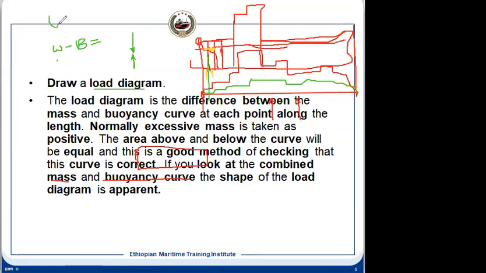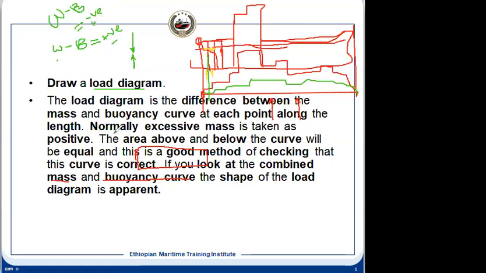The W can be, like if W is more than the B, then it will be a positive value. But whereas if W is less than B, then what will happen? You will get a negative value. So there will be two types of values we will be getting. Since buoyancy force is in the upward direction, which is what we are interested in, if we take this as plus, in that case this will be minus.